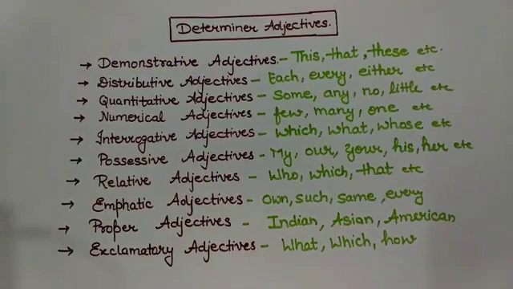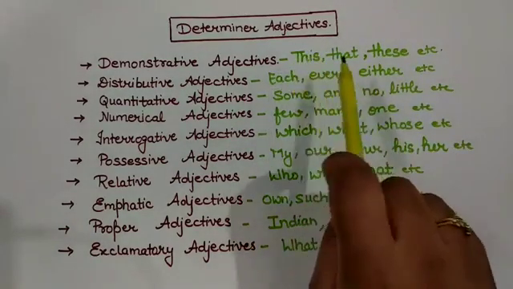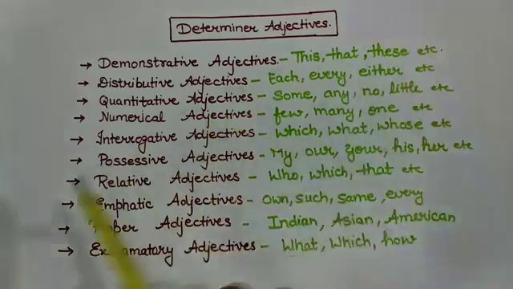Now, when we talk about determiner adjectives, there are a number of adjectives in this category. So, the first one is demonstrative adjectives. Demonstrative adjectives are words like this, that, these, etc. Then comes the distributive adjective.